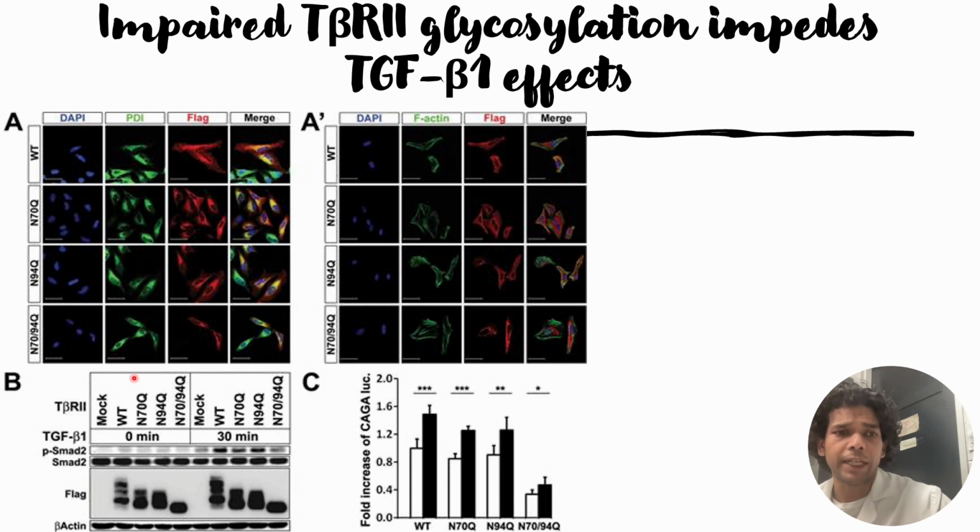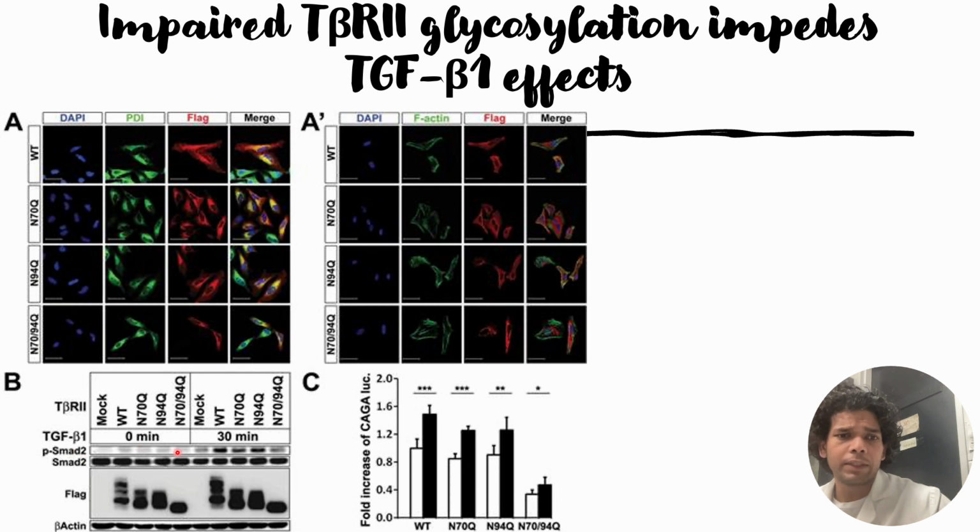Thereafter, they checked downstream processing, whether these impaired T-beta receptors also affect the downstream signalings or not. Since they are not present in enough amounts at the cell surface compared to the single mutant or the wild type, it is expected that their downstream signalings will also be affected. When they checked without TGF-β, they were not able to see a very high signal for the downstream signaling, that is phosphorylated SMAD 2.